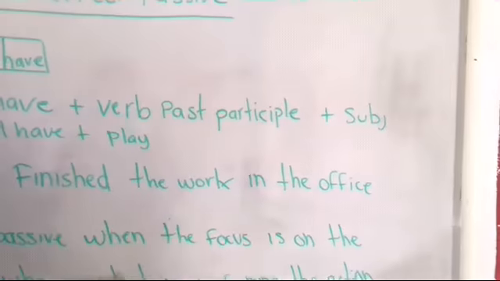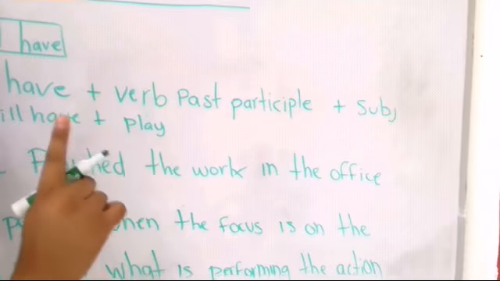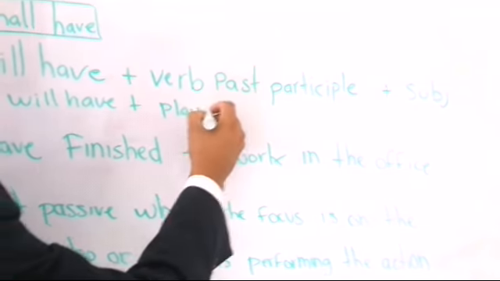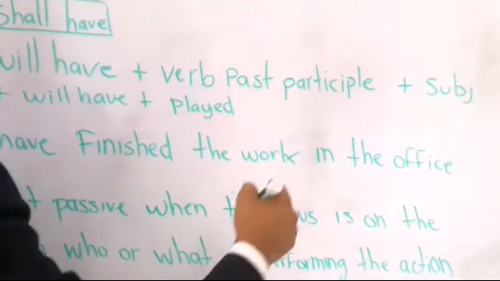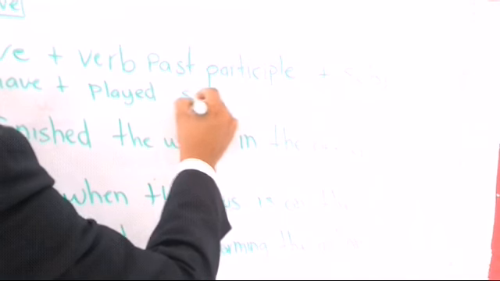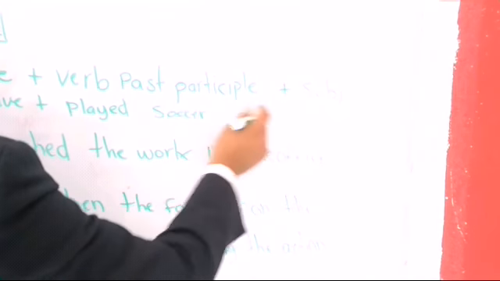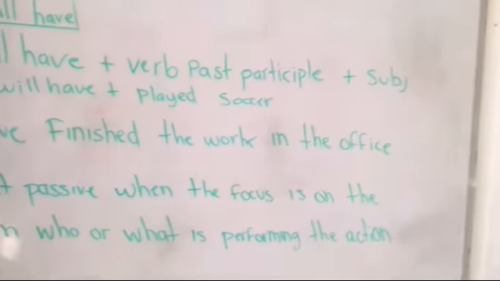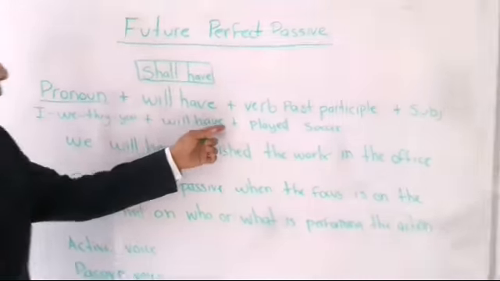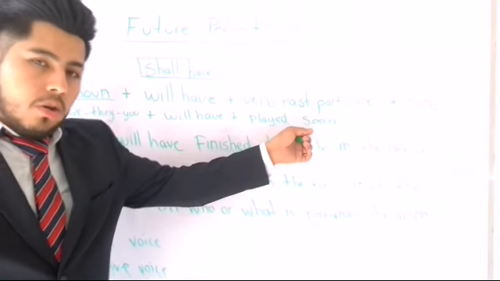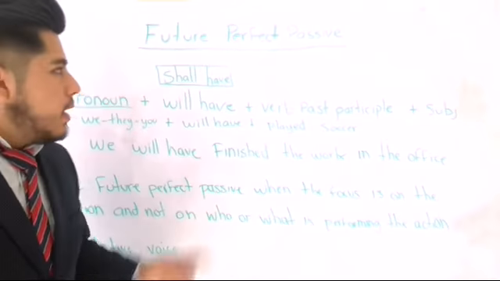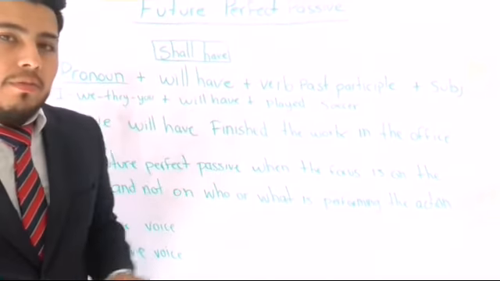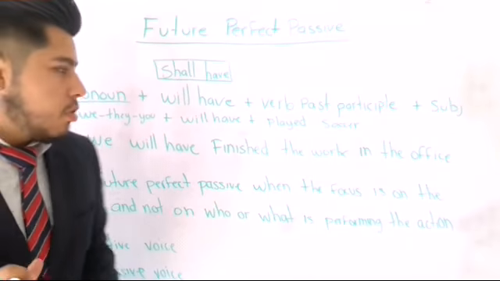In past participle, play is a regular verb, so we're going to have ed, played soccer, which is my subject, right? I will have played soccer. That is future perfect passive. That is the grammatical structure.